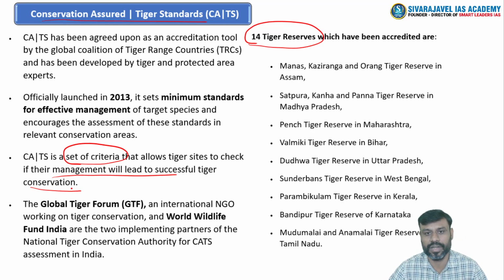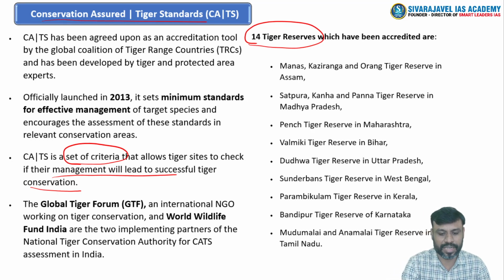There are certain parameters or management practices which need to be followed for the effective management of a tiger reserve. So it is something like an accreditation, or a certificate given for successful management of tiger reserves, right?